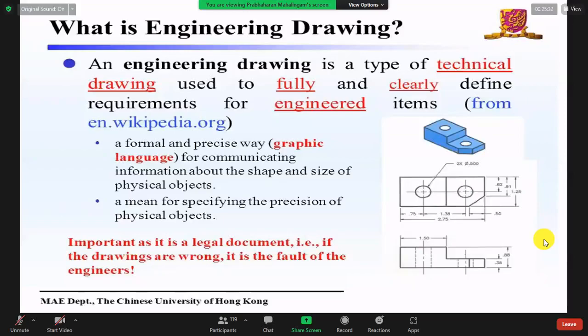The formal and precise graphic language for communicating information about the shape and size of physical objects, right?